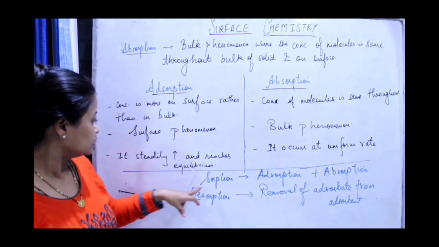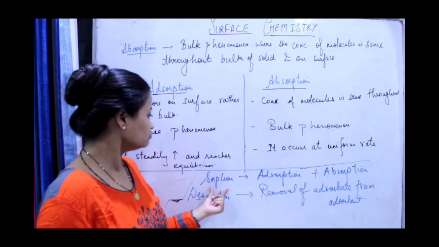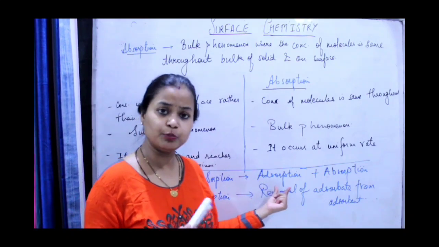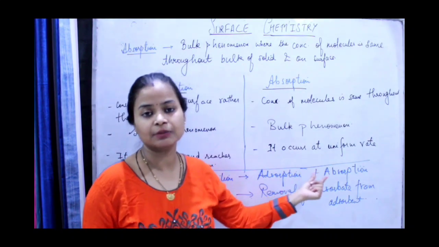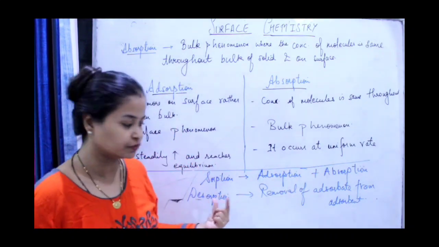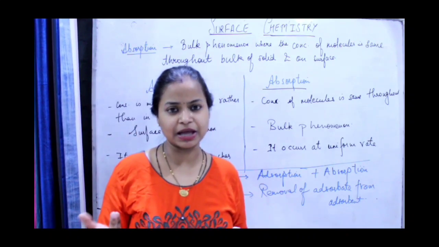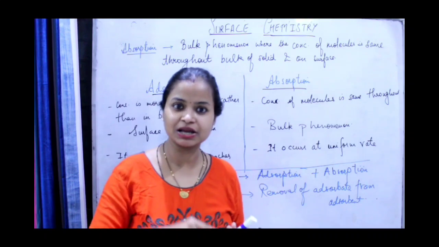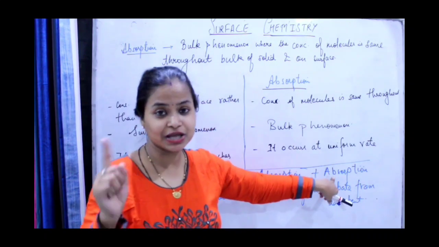Then sorption. This is one more word you will hear, used when both the processes, adsorption and absorption, are occurring together. Just keep it in mind that adsorption can occur alone, but absorption cannot occur alone.